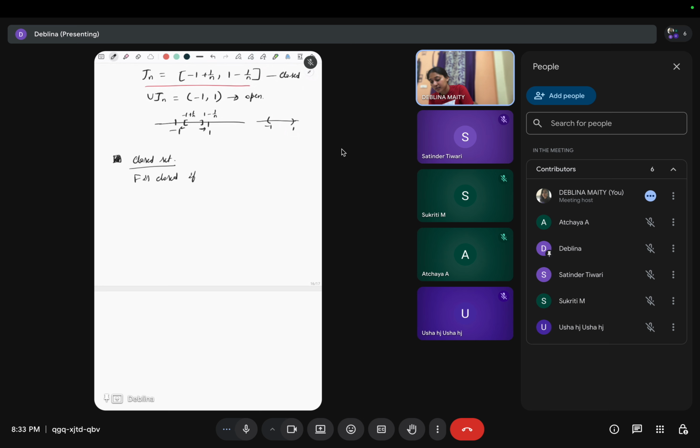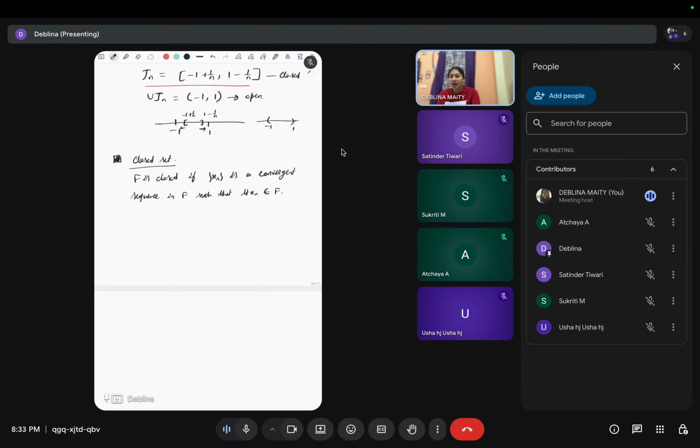if x_n is a convergent sequence in F such that the limit of this x_n belongs to F. F is closed if every convergent sequence x_n in F has its limit in F, right?